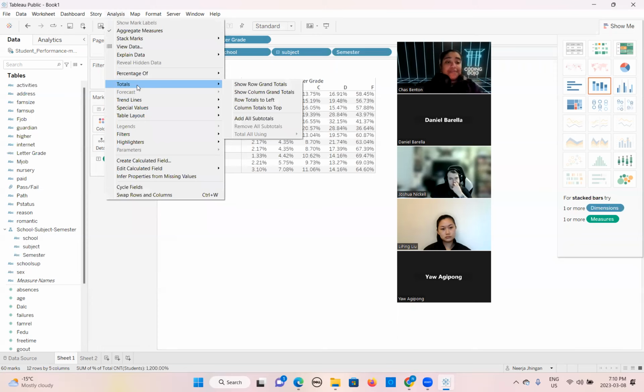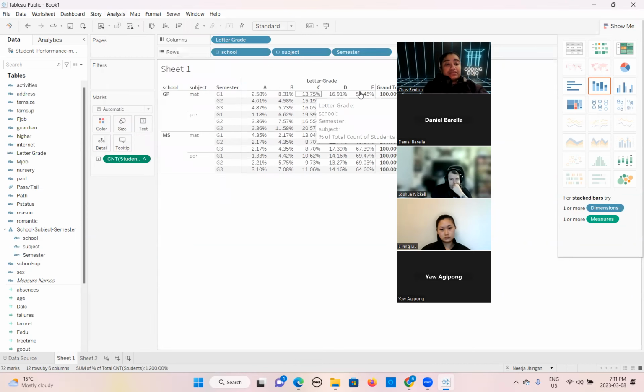Now, if you want to show the row grand total from each school, each subject to the semester of the students, you will go to the analysis, totals, show the row grand totals.